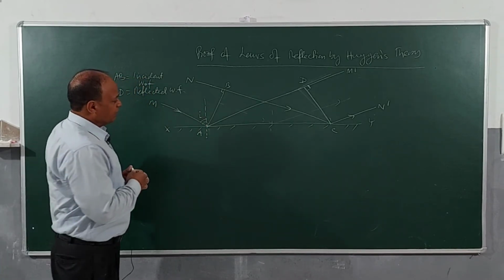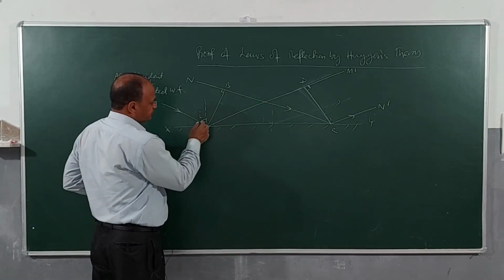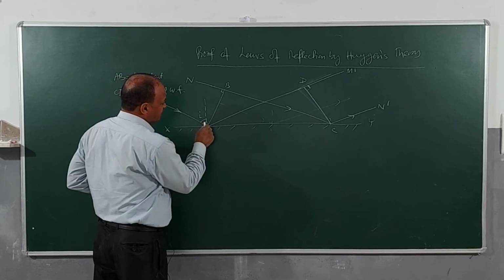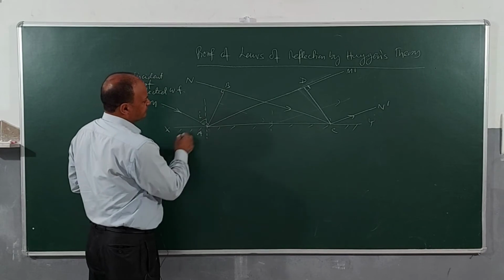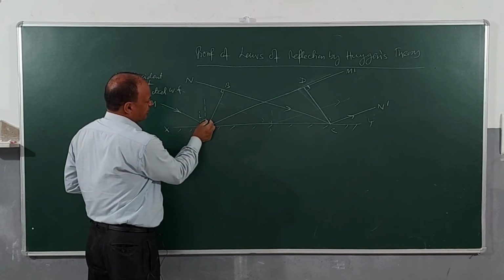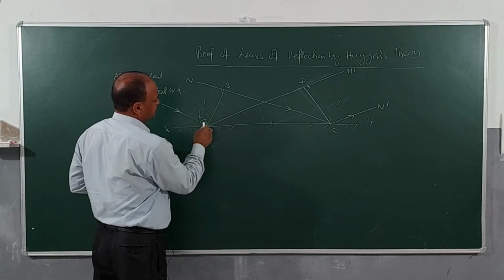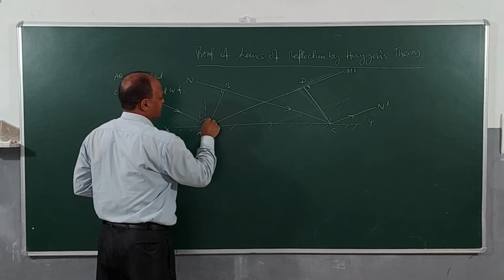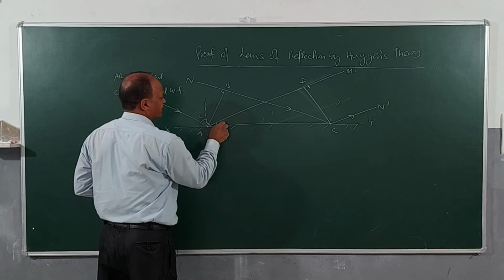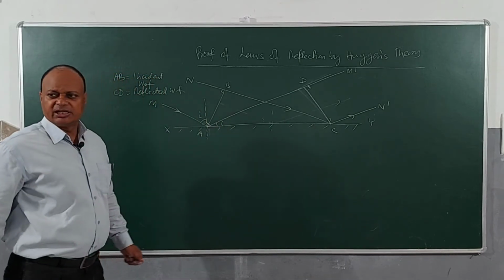Clear? Now, children, this whole angle is 90 degrees. So how much will be this angle? This will be 90 minus i. So how much will be this angle? This angle will be i. It is clear.